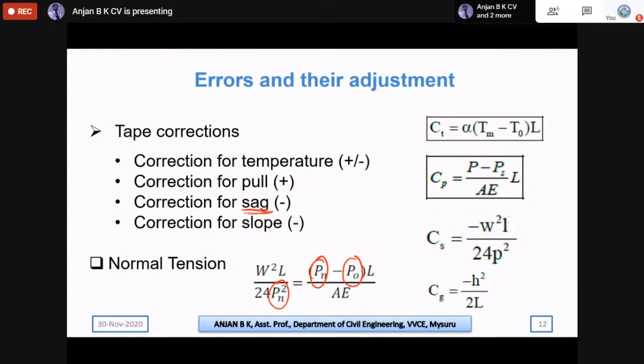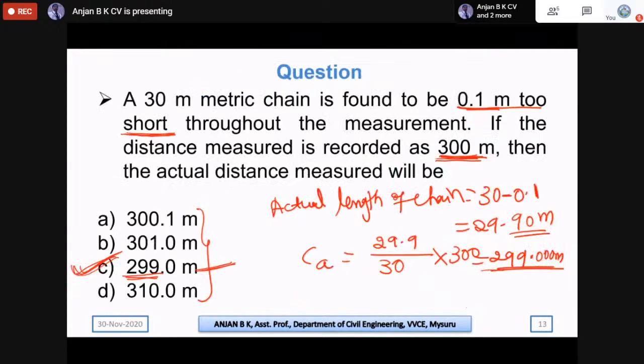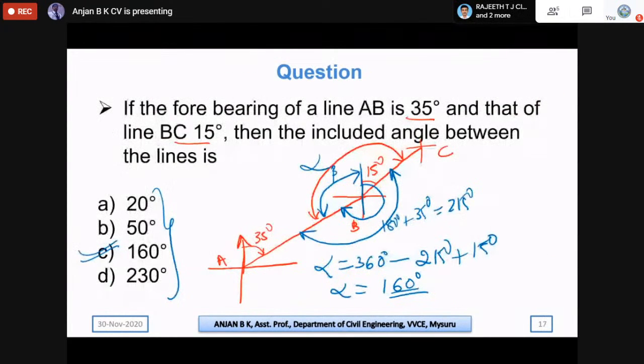Then slide number 17. How is it 180 plus 35? You are using the deflection angle method.